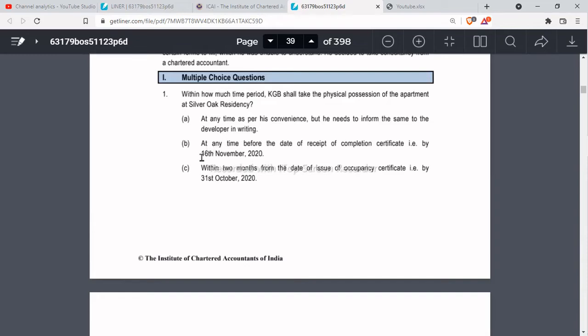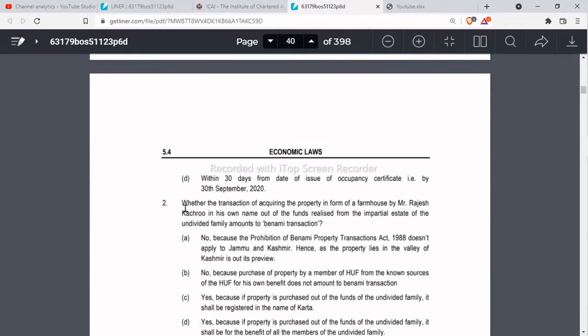As you can see, option C is the correct answer, because allottees are required to take the physical possession within 2 months from the date of occupancy certificate, and the occupancy certificate was dated 31st August. So 31st August to 31st September is 1 month, and to 31st October is 2 months. So option C is the correct answer: within 2 months, and up to 31st October 2020. Now let's go to the next question.